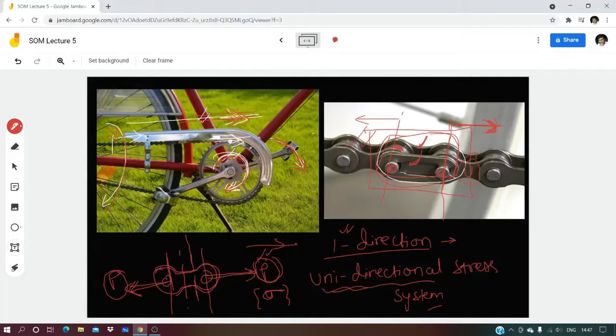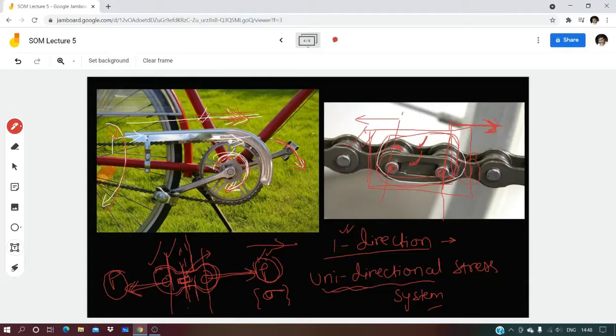Whichever component, say I am taking this particular component. In this, at every section stresses are arising, right? At a certain section, I am trying to take a very small element. Every element is under tension. I'm considering one element to study what kind of stresses are there. For this, from the application, we know that it is a tensile stress, but let us see. When I take this out, I can assume it to be of different shapes: sphere, rectangle, cuboid, trapezoid, anything.